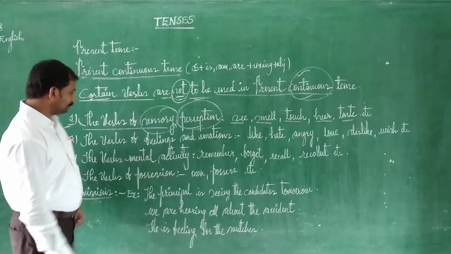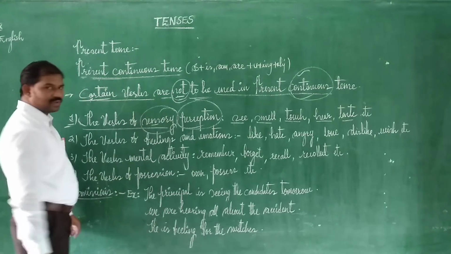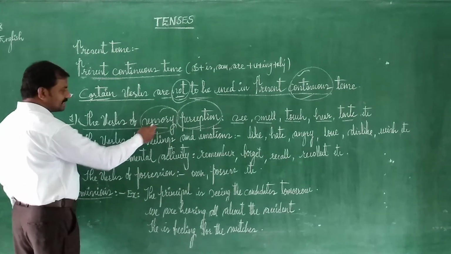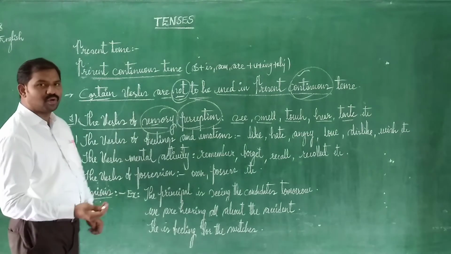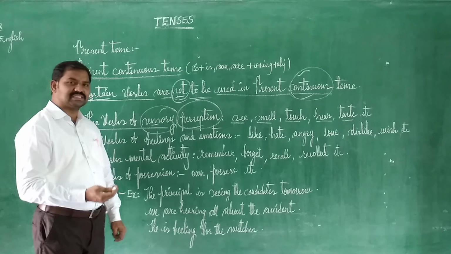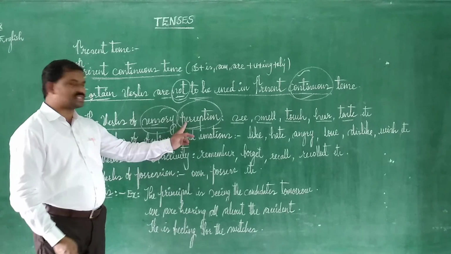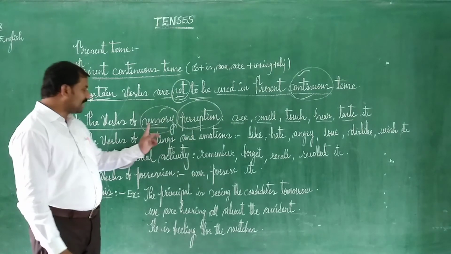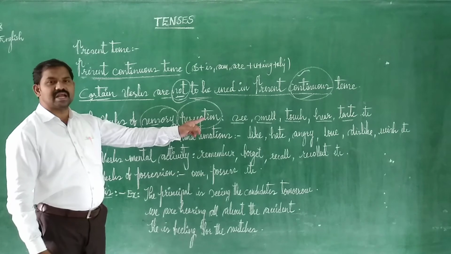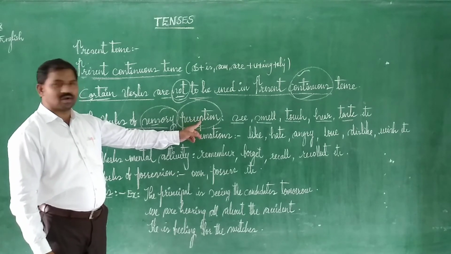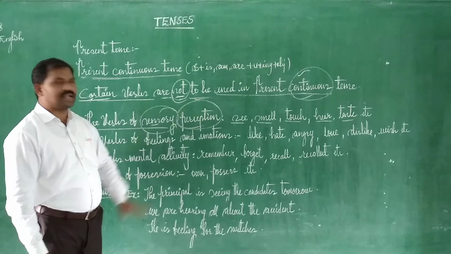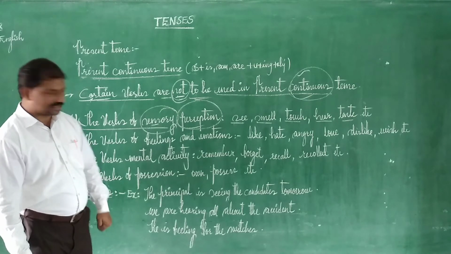Clear? Now I think this is clear. Once again I repeat, whatever senses we have, what we understand with the senses is called sensory perception. So the verbs related to sensory organs or sensory perception, better you don't use them in the present continuous tense.